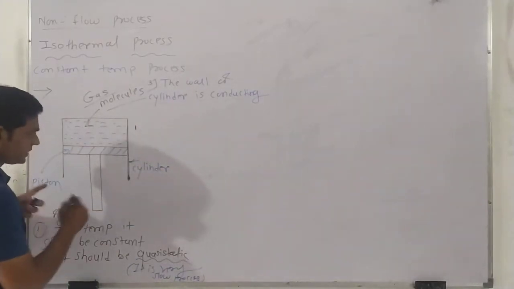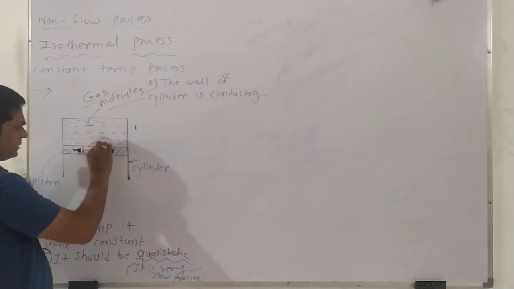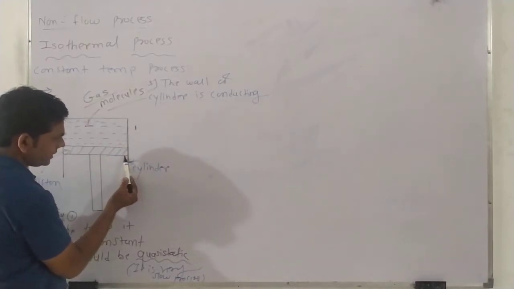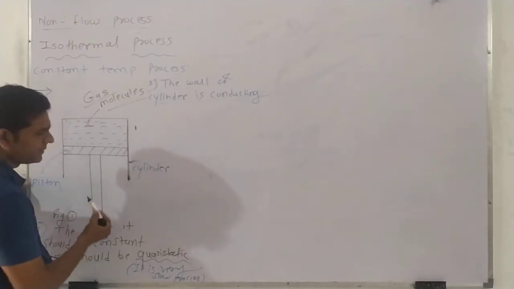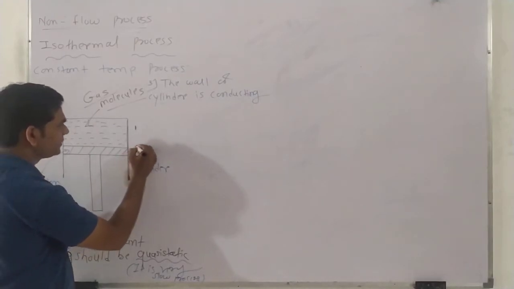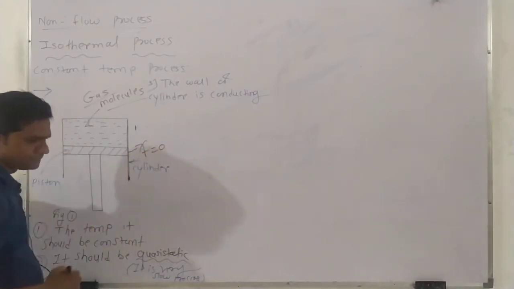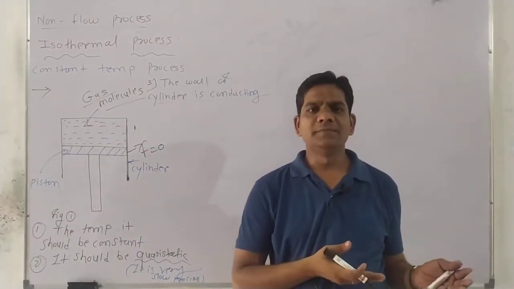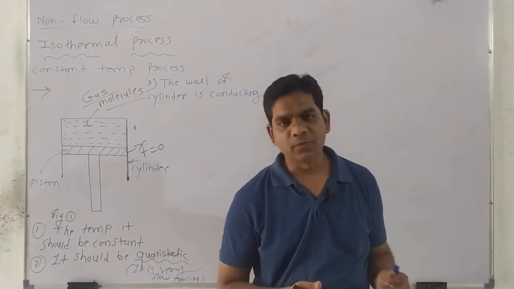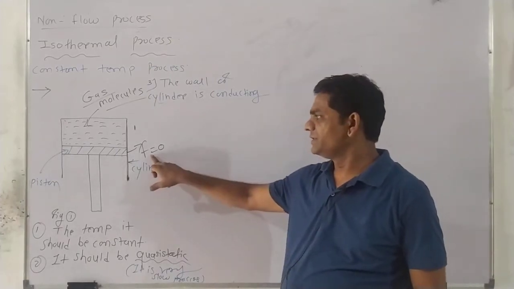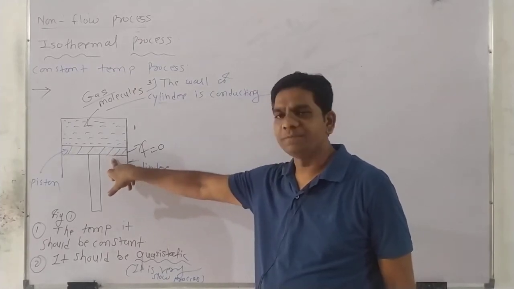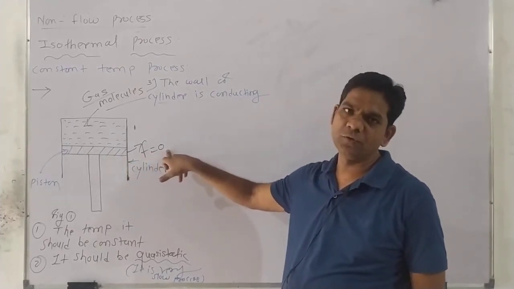There also, what do we consider here? Whenever the piston is reciprocated inside the cylinder, what happens? There is friction between the piston and the wall of the cylinder. But here we consider the friction is 0. Friction is not actually 0. Why? Because I am saying that this process is an ideal process. So that's why we imagine the friction between the cylinder and the piston should be 0. F is equal to 0.